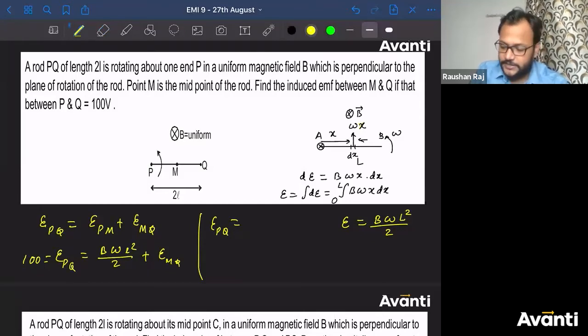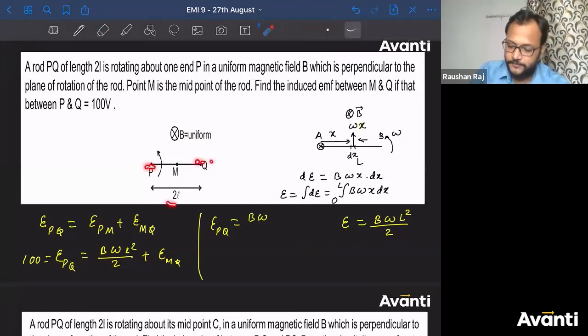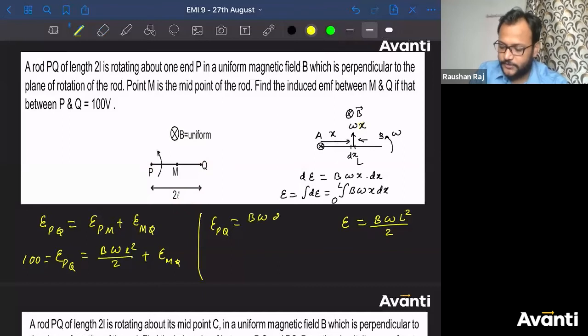EPQ can also be written as B into omega into, what is the total length, बच्चा? यहाँ से यहाँ कितना length है? 2L. So 2L square divided by 2, B omega L square by 2. So B omega L square by 2 will be EPQ.